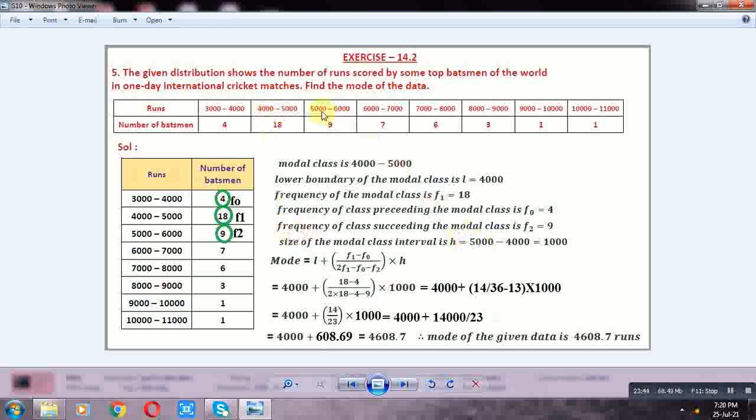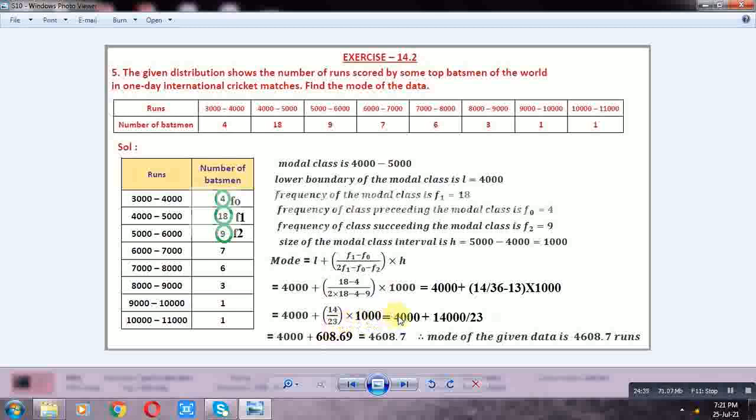Mode M0 is equal to L plus (F1 minus F0) by (2F1 minus F0 minus F2) into H. Here L is equal to 4000, F1 is equal to 18, F0 is equal to 4, 18 minus 4 by 2 into F1 18 minus F0 4 minus F2 9, into H is equal to 1000. 4000 plus 18 minus 4 14, by 2 into 18 36 minus 4 minus 9 13, into 1000. 4000 plus 14 by 36 minus 13 23, into 1000. 4000 plus 14 into 1000, 14,000 by 23.